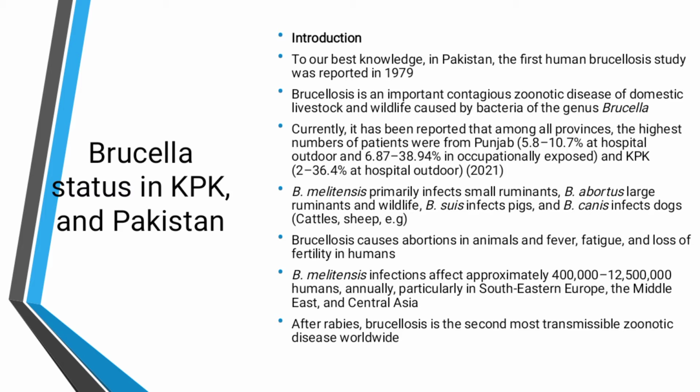Sheep, cattle, and dogs are the main reservoirs for the Brucella species and it transmits to humans. Brucellosis causes abortion in animals and fever, fatigue, and loss of fertility in humans.